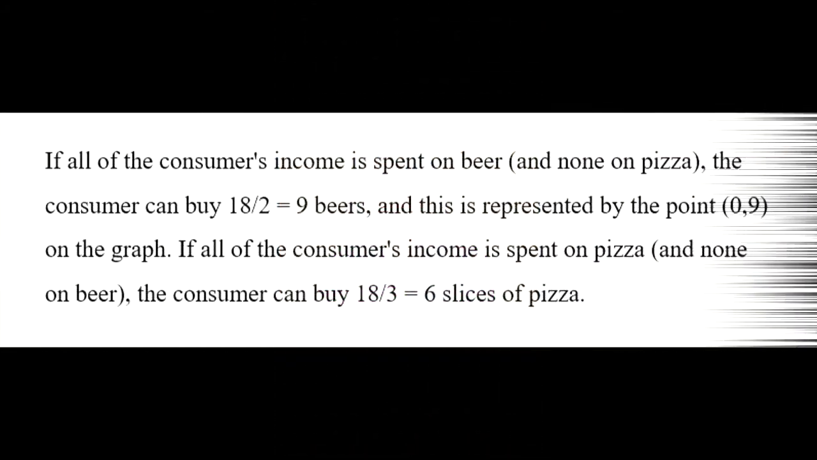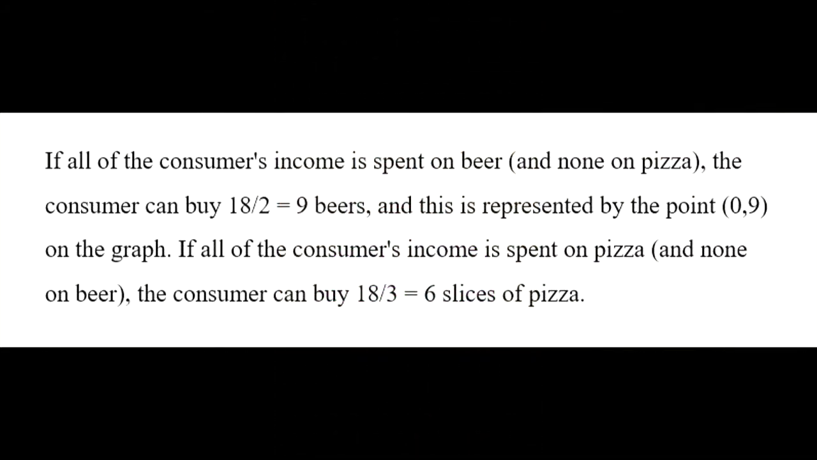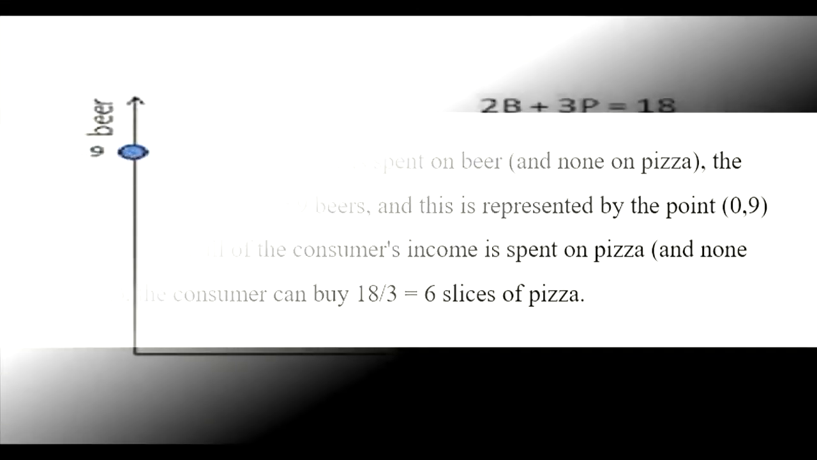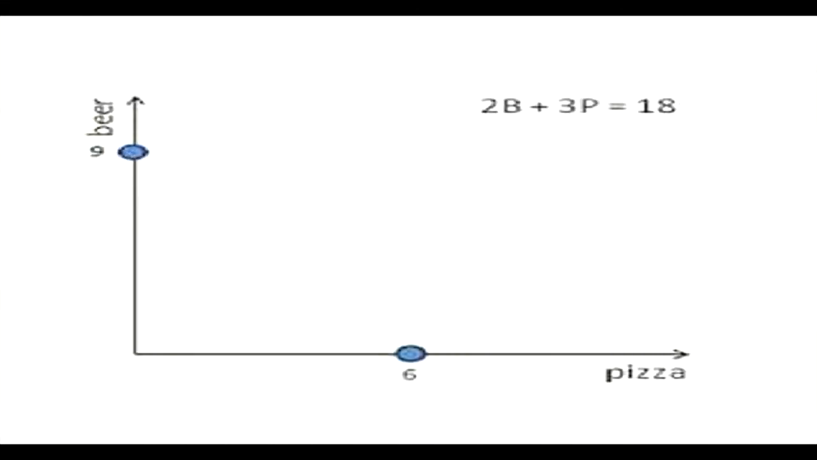If all the consumer's income is spent on beer and none on pizza, the consumer can buy 18/2, which is 9 beers. And this is represented by the point 0,9 on the graph. If all the consumer's income is spent on pizza and none on beer, the consumer can buy 18/3, which is 6 slices of pizza. This diagram shows how the consumer's income was spent on beer and pizza.